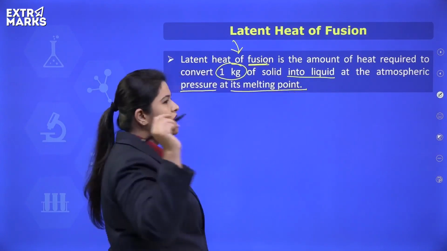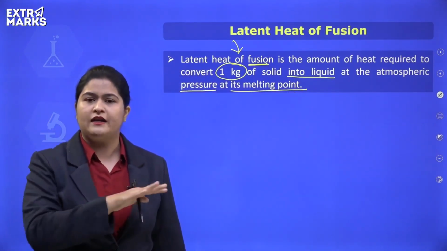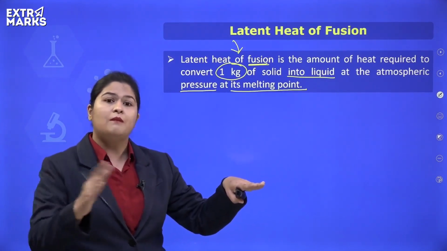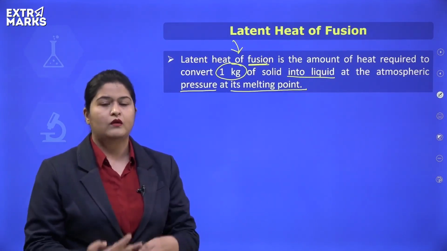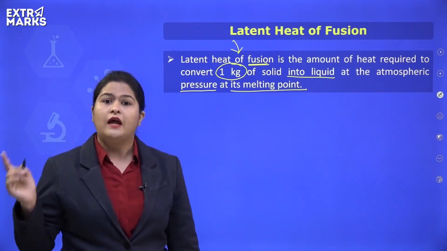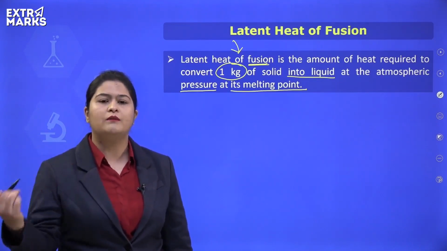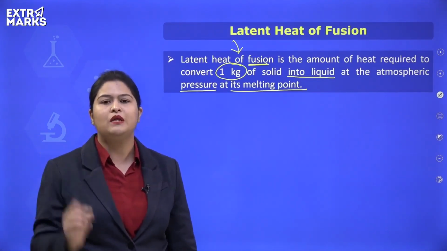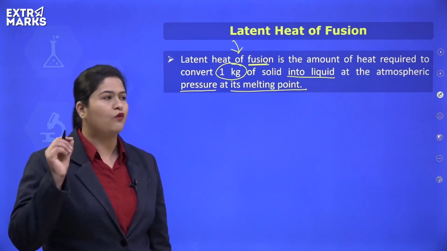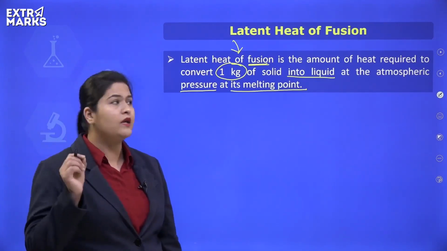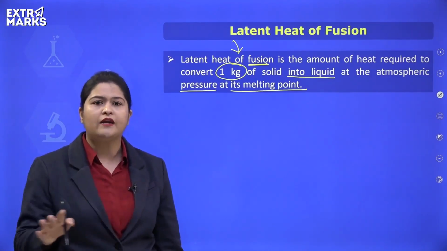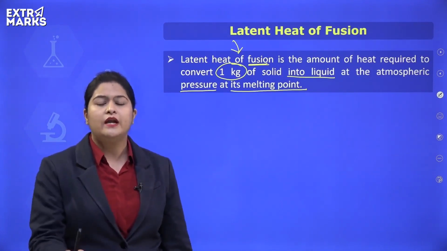That means you need to maintain the solid substance at its melting point, and maintaining the temperature at melting point, the amount of heat which is required, that heat will not be utilized in increasing the temperature. That heat will be utilized in overcoming the forces of attraction existing in between the particles of a solid. So, latent heat of fusion is the amount of heat required to convert 1 kg of solid into liquid at atmospheric pressure and at its melting point.